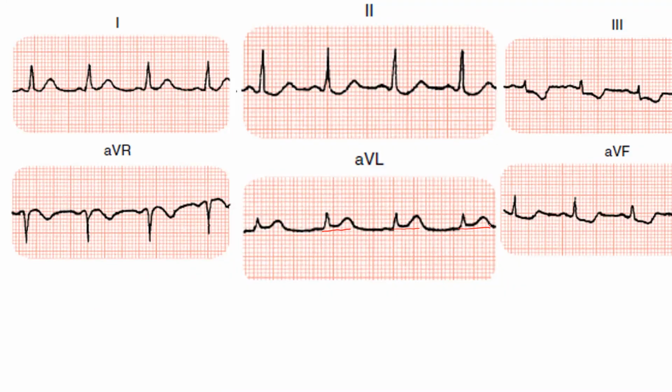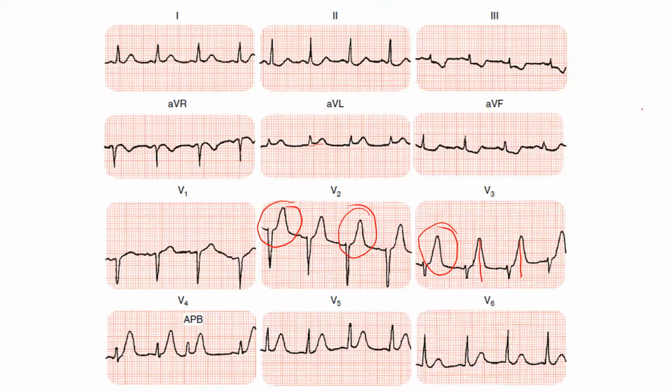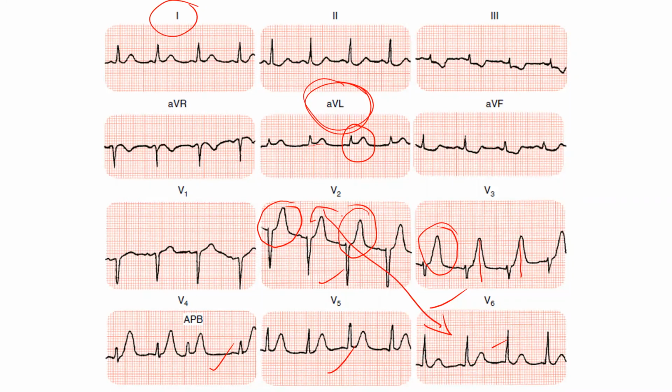If you are able to appreciate this small elevation, then it is going for your hyperacute T waves. Along with that 1 mm, this only I have zoomed. So this one only, there are hyperacute T waves. Along with that, you have some elevation in this lead, so aVL elevation is there. V2, V3, V4, V5, V6 all are having hyperacute T waves. So it goes for what infarction? Anterolateral, yes, because 1 and aVL come for anterior or lateral, and V2 to V6 come for anterior and lateral, anterolateral wall MI.